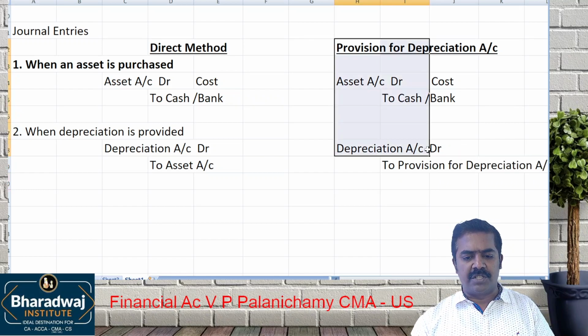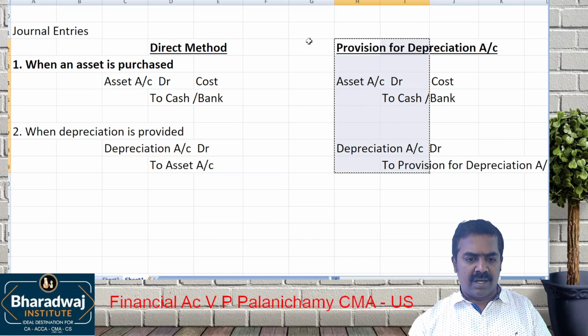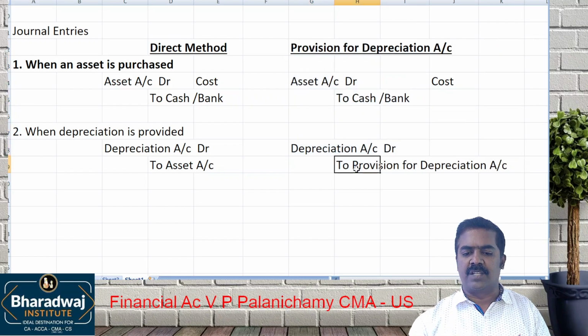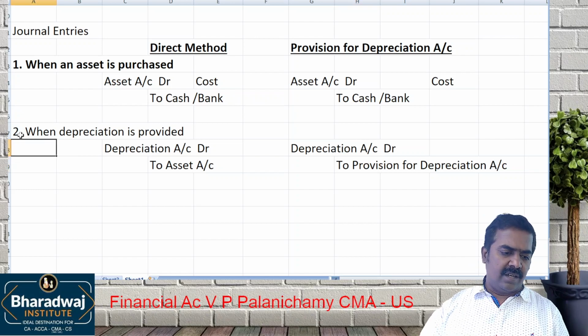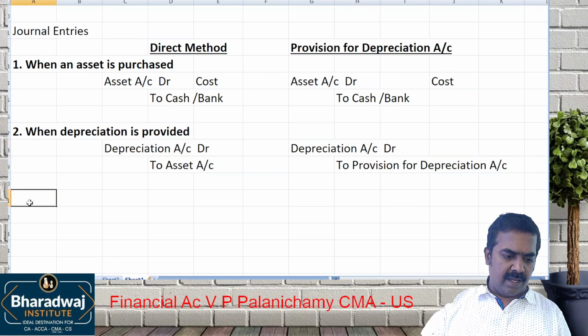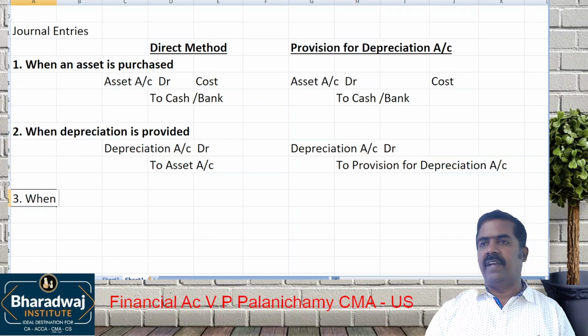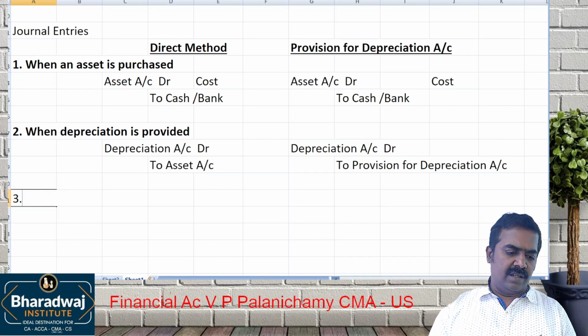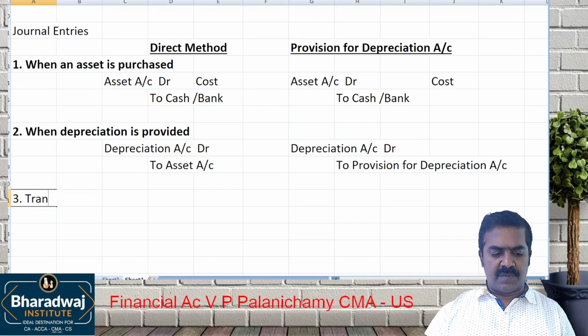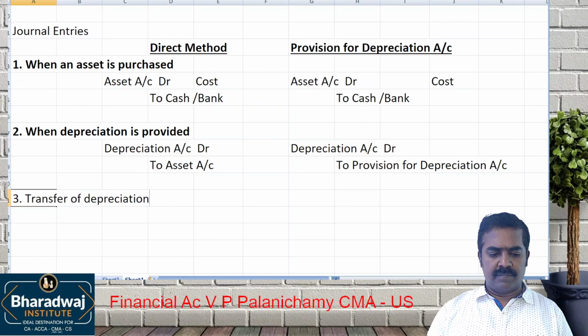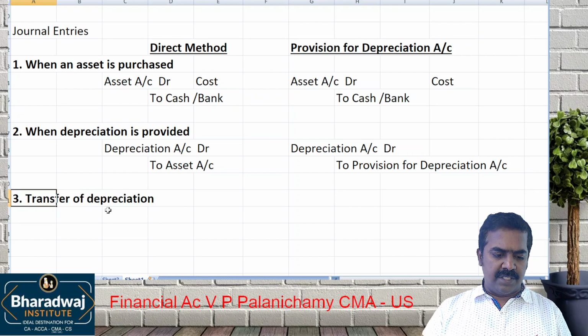We will not charge it to assets. We will record it in a separate account called what? Provision for depreciation account. Then number 3, transfer of depreciation. Depreciation will be transferred to which account?